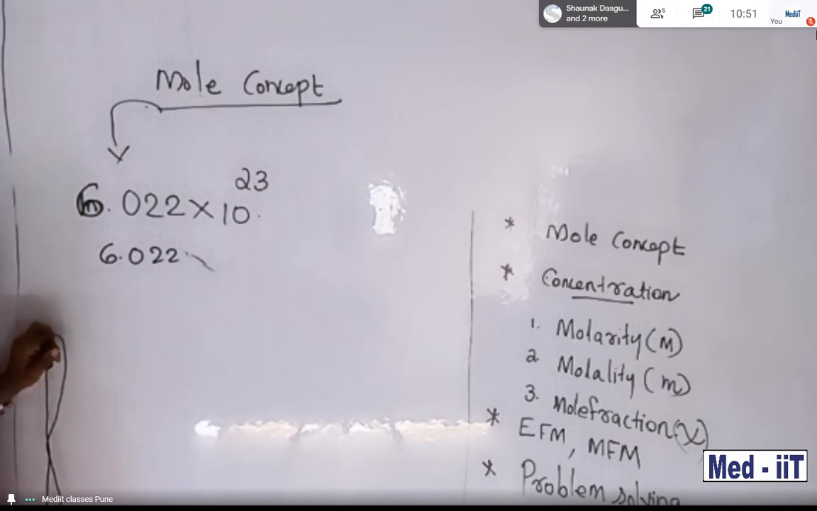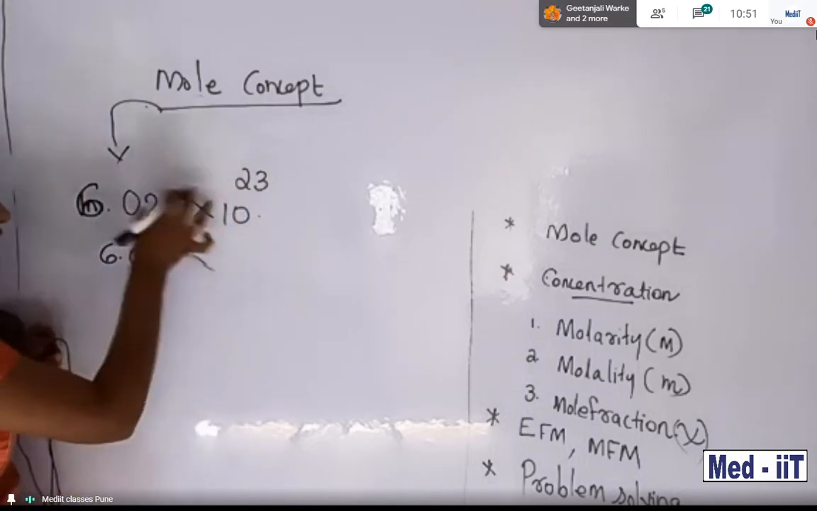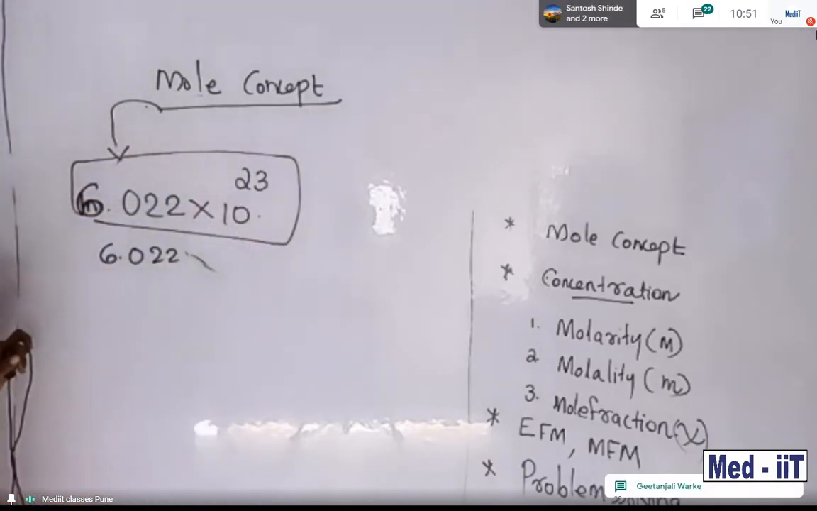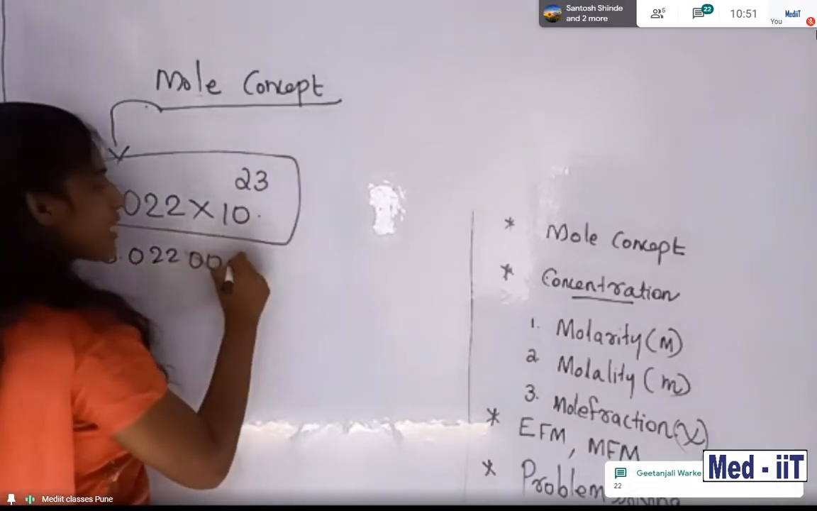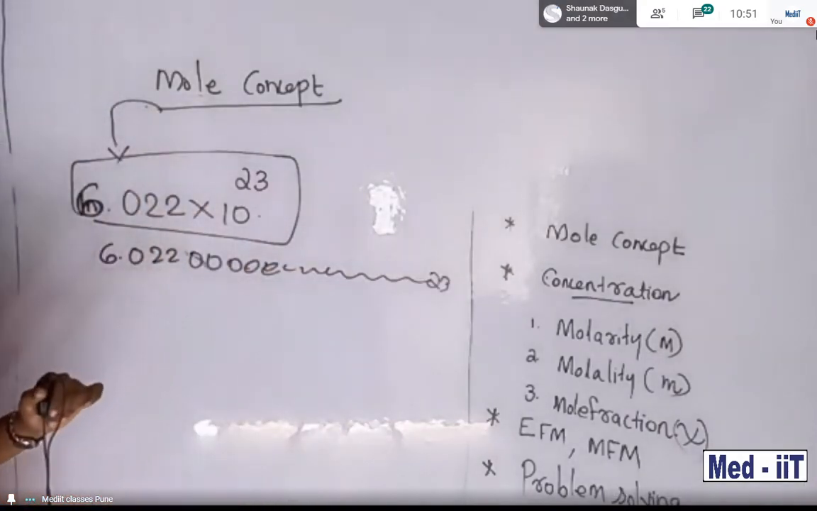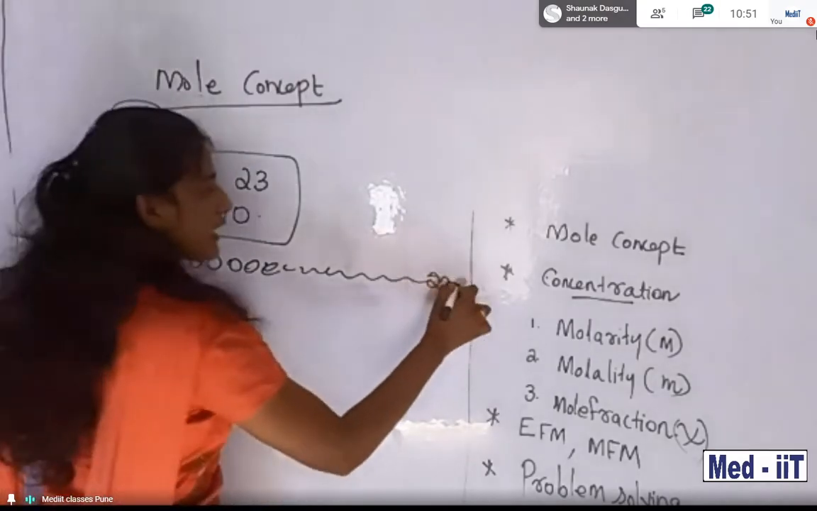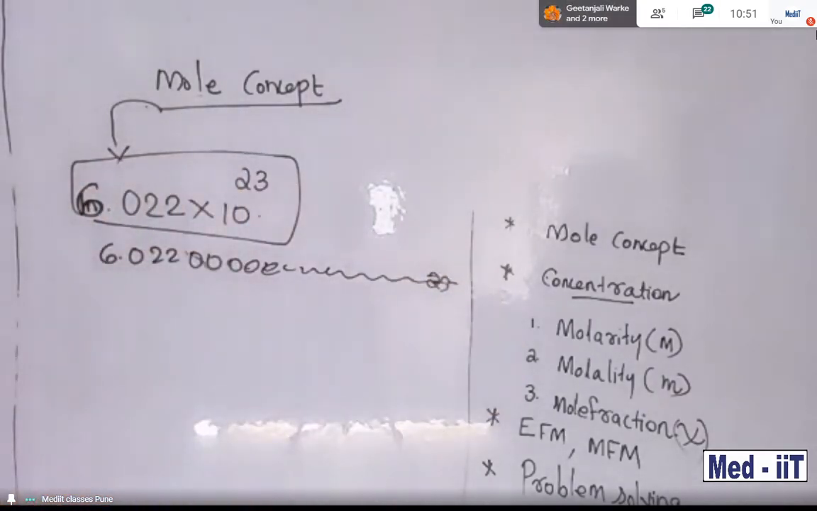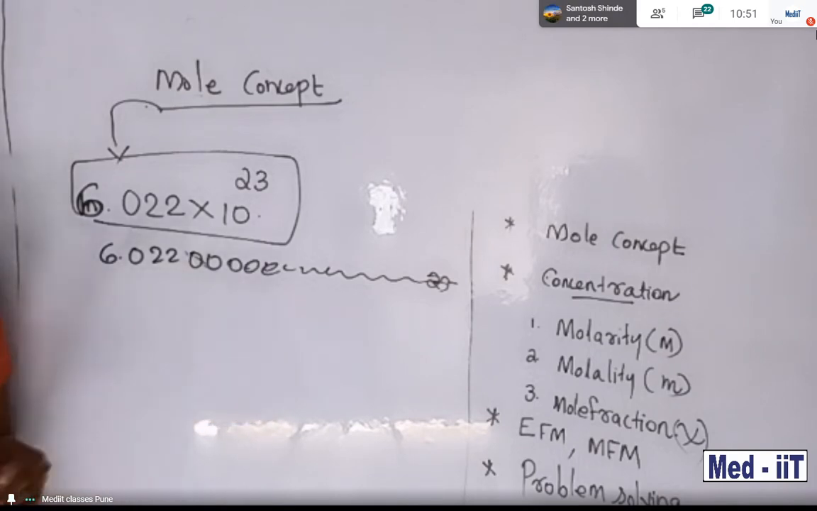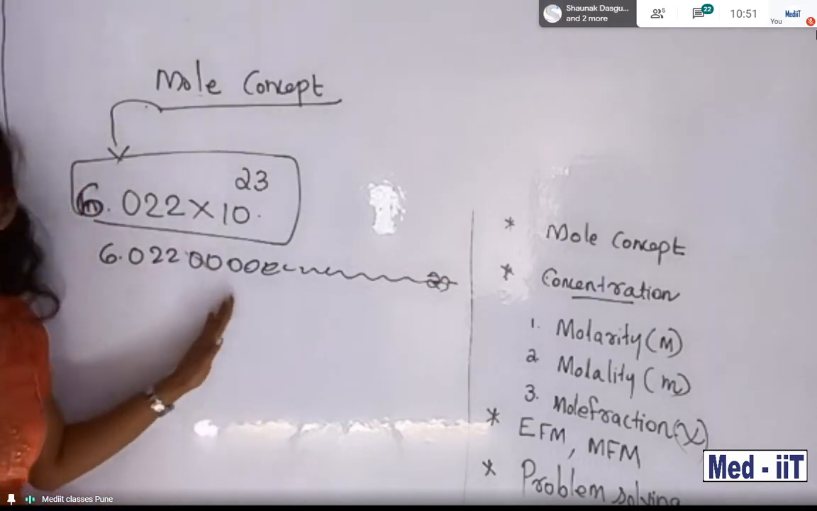Students, tell me, how many zeros? This quantity means 10 to the power 23, so 23 zeros are there, right? Anyway, this is a huge amount, students. It's very difficult to find out this much. It's not possible to count.